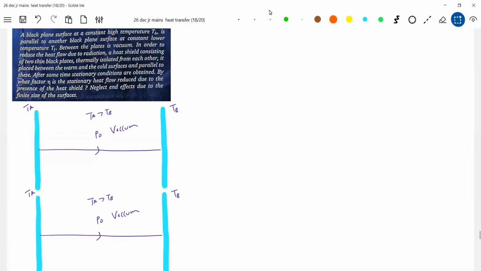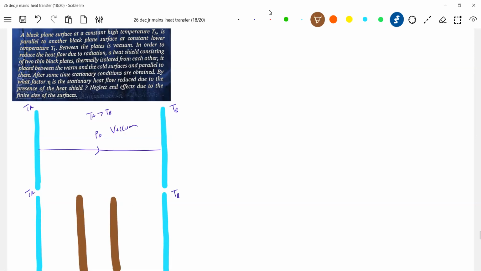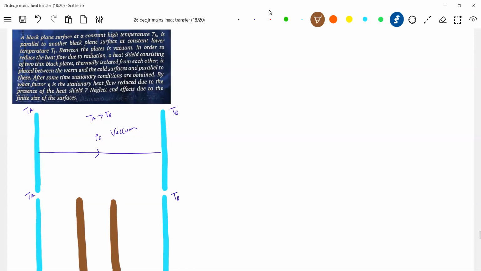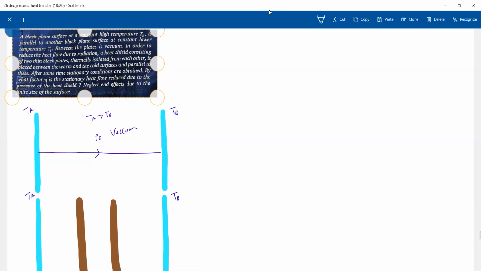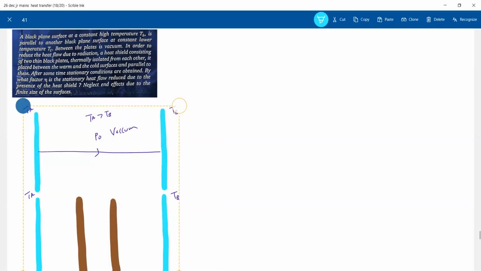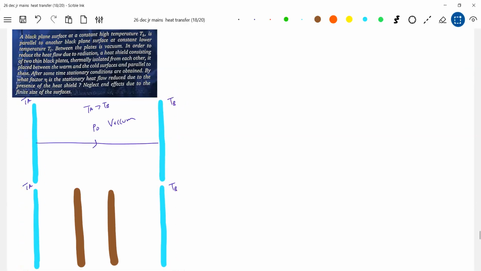Two plates are brought here. Just try to see this one. We'll erase this part. Still TA is greater than TB. Now I'm going to introduce two black plates, again thin. I'll make it this small. I think you are able to see the complete question as well as the explanation. These are the black sheets that were introduced. The temperatures of these be T1 and T2, and TA is greater than TB. The same vacuum is still there.